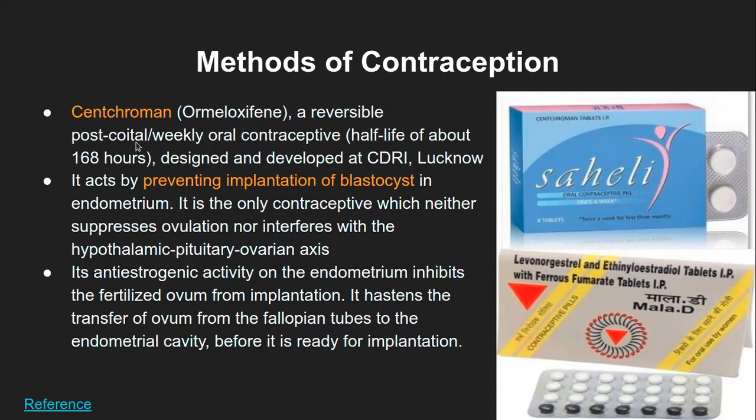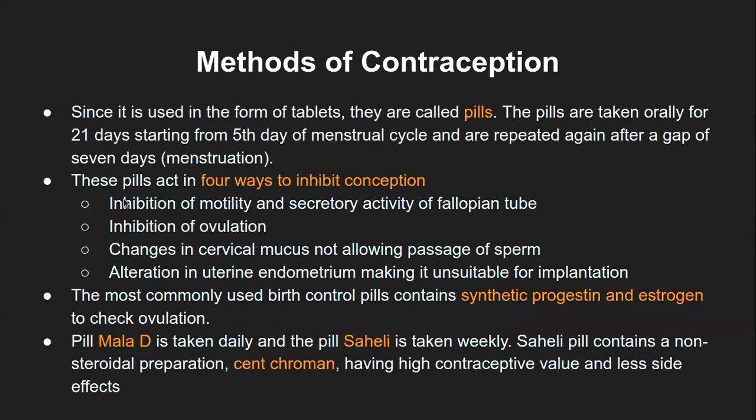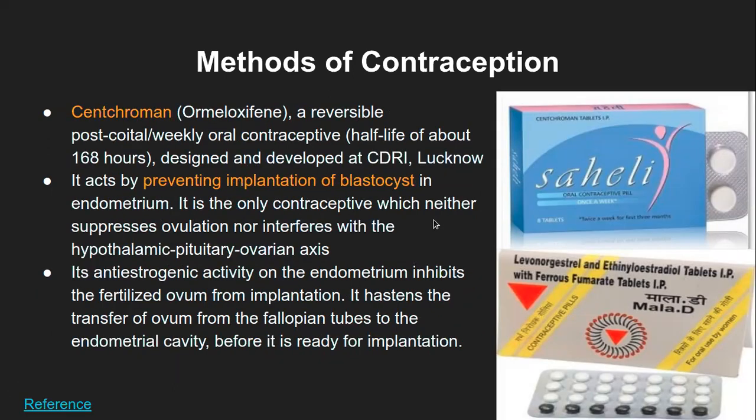So this Centchroman acts by preventing the implantation of the blastocyst. Earlier mechanisms, whatever we had seen, were true for the progestin and estrogen combination, like these four mechanisms. Centchroman has its specific way of avoiding the conception, that is by preventing the implantation of the blastocyst.